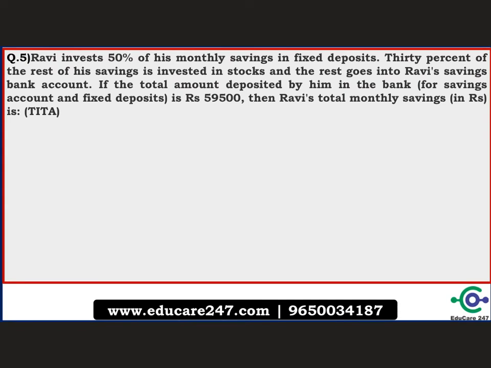So the next question says, Ravi invests 50% of his monthly savings in fixed deposits. 30% of the rest of his savings is invested in stocks, and the rest goes into Ravi's savings bank account. If the total amount deposited by him in the bank savings account and fixed deposit is 59500, then Ravi's total monthly saving in rupees is? Again, this is a theta question. So what you have to do in such a question is assume the total as 100, since nothing has been given. So now we'll break this 100.